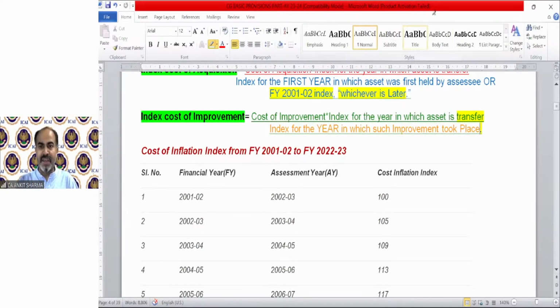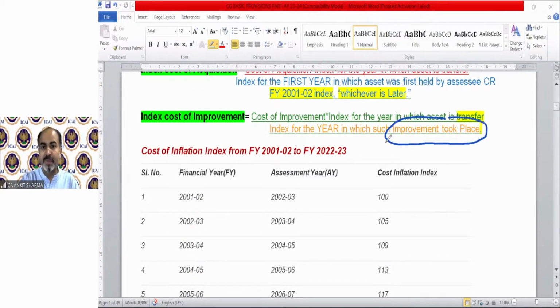The concept says the cost of improvement index is for the year in which the asset is transferred, but the index for the year in which the improvement took place we can take only in this case.